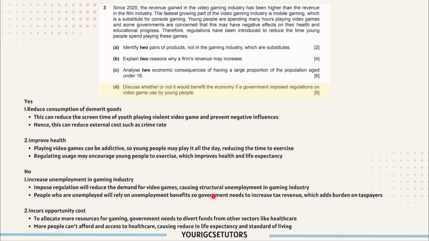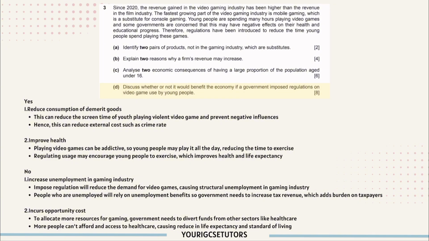In this case, it's structural unemployment, which is caused by a reduction in the demand for a product in a particular industry. Okay, so people who are unemployed will rely on unemployment benefits. So government needs to increase tax revenue, which adds a burden on taxpayers.